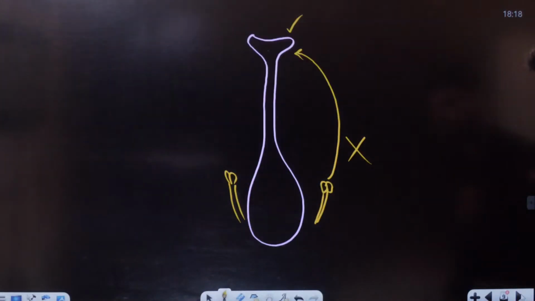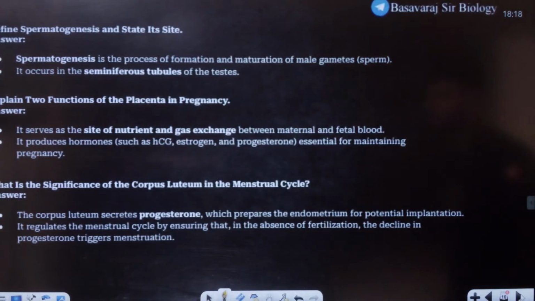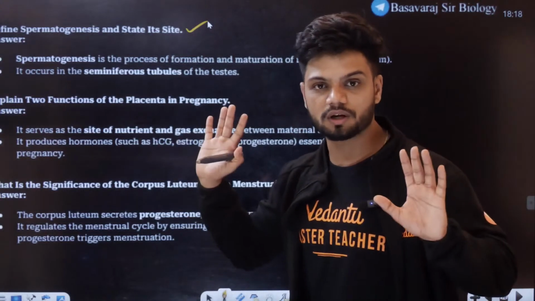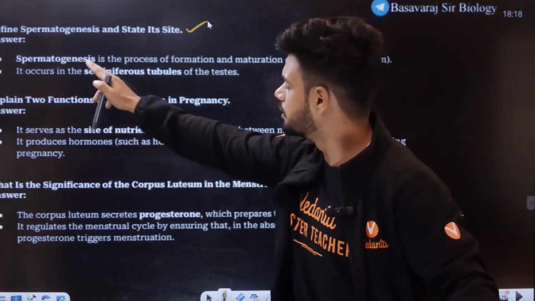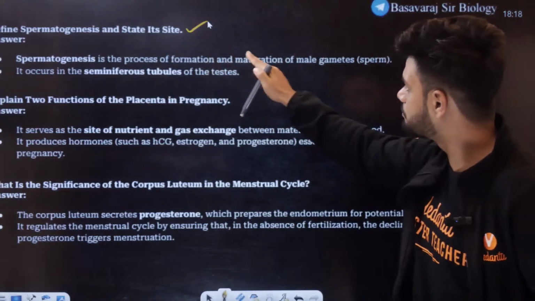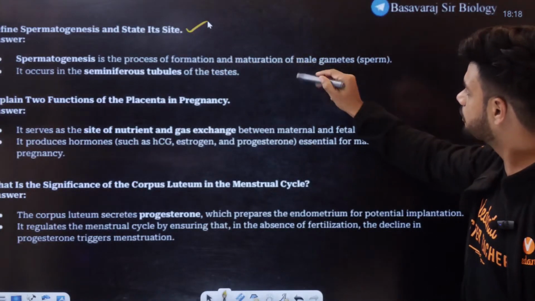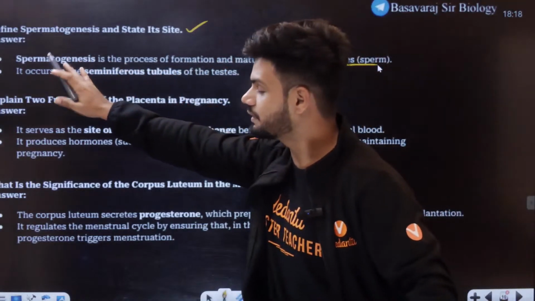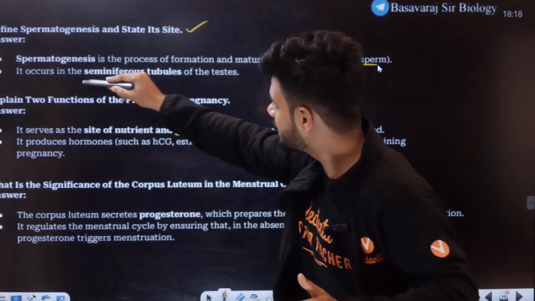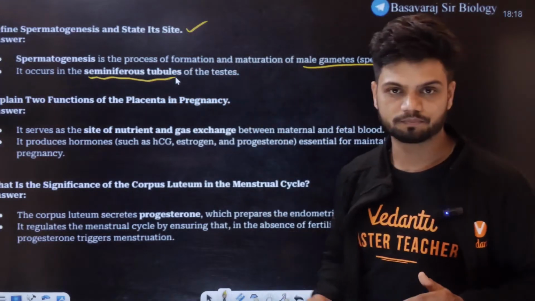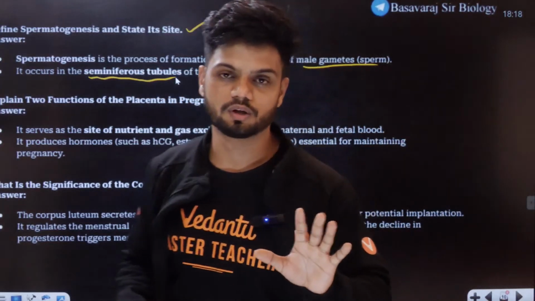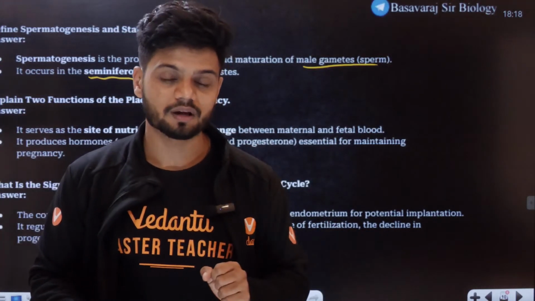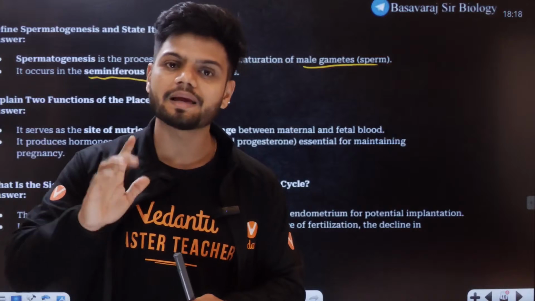Okay. Next, look at human reproduction. Define spermatogenesis. Simple question, a 2 mark question, you have to write 2 lines. Spermatogenesis is the process of formation and maturation of male gametes, or sperm. This formation of sperm we call spermatogenesis. Where does it take place? It takes place in the seminiferous tubule. You have to write that much. Another question they ask: what are the 2 cells in the seminiferous tubule? The answer is Sertoli cell and male germ cell.